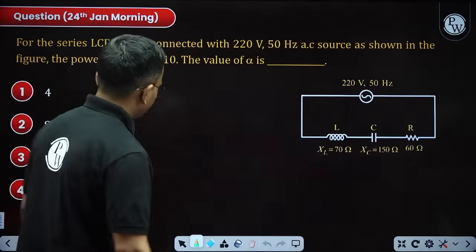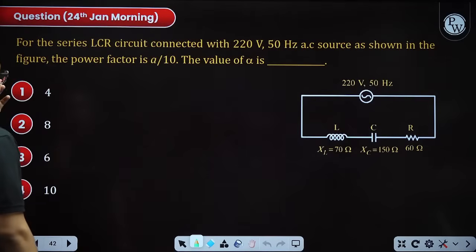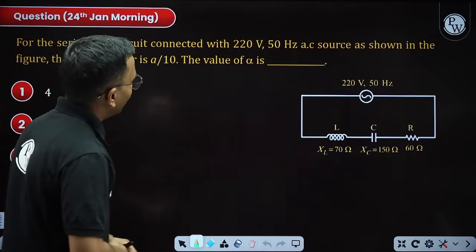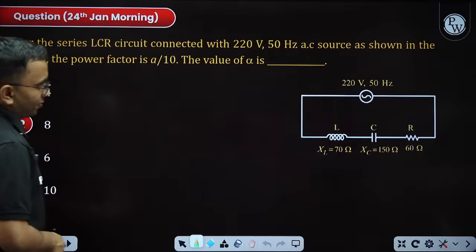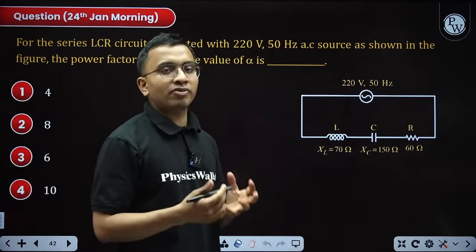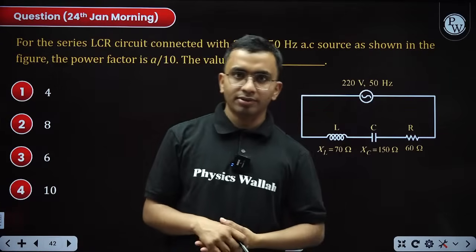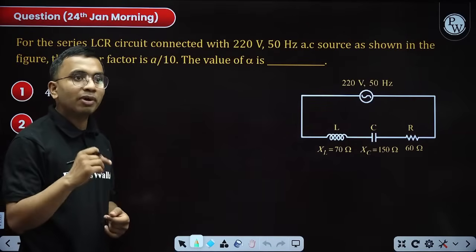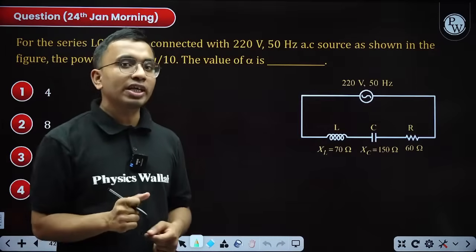Next question. This is another simple LCR series circuit connected to 220 volt, 50 hertz. I need the power factor. Power factor was also asked in the January attempt. What is power factor? Power factor is cos phi. We write power as VI cos phi. Cos phi is my power factor.